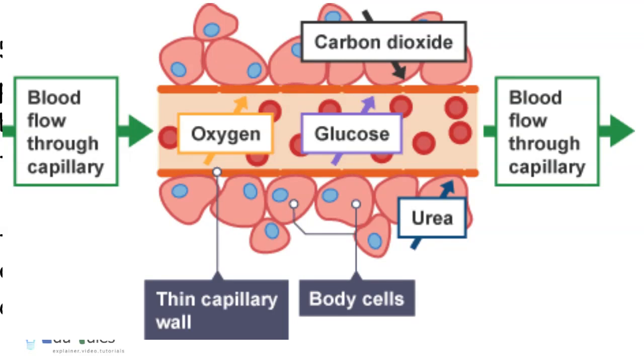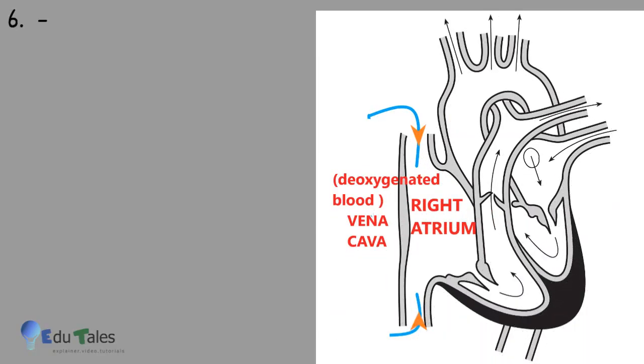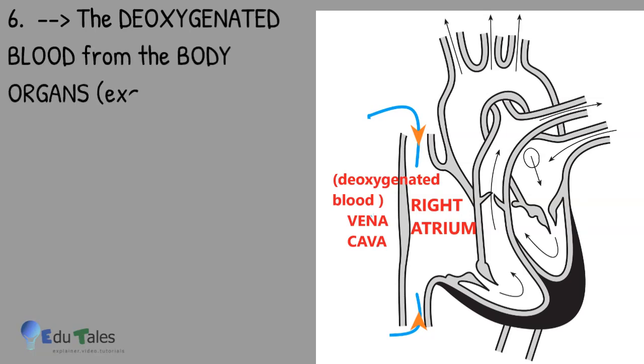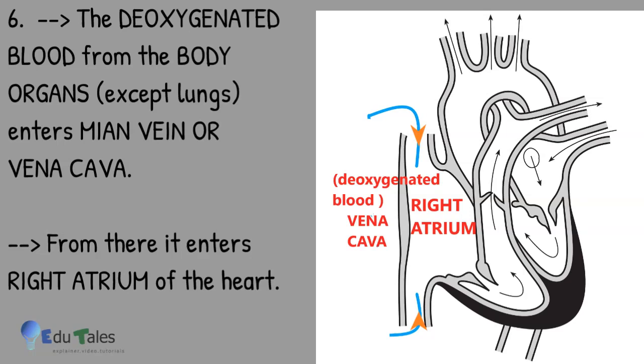Next, now capillaries unite to form small venules which unite to form main vein or vena cava. The deoxygenated blood from the body organs except lungs enters vena cava. From there, it enters right atrium of the heart. Observe the diagram. Blood enters from both vena cava, that is from two sides, into right atrium.